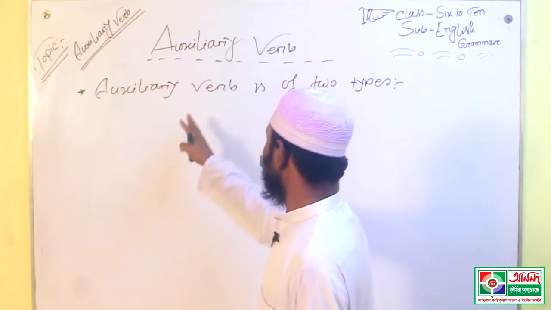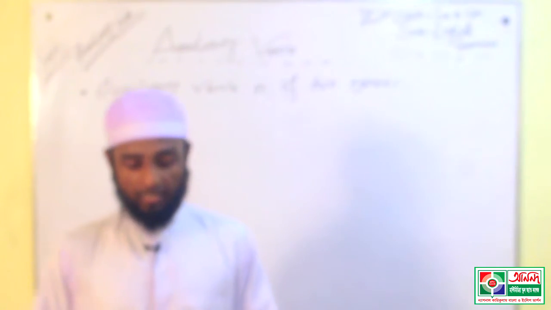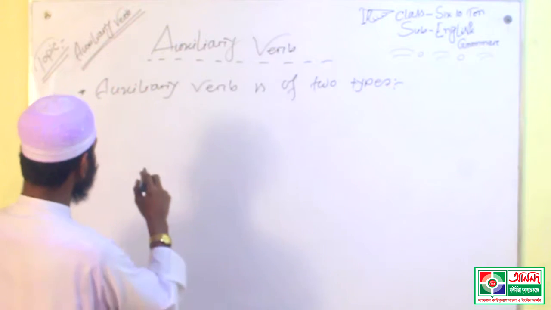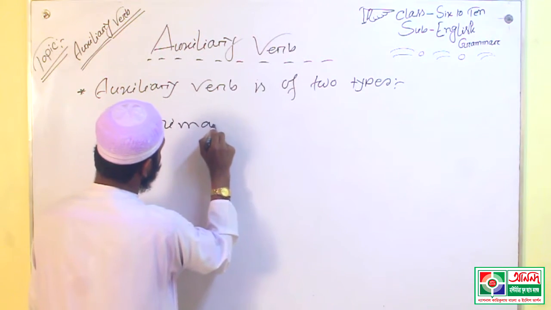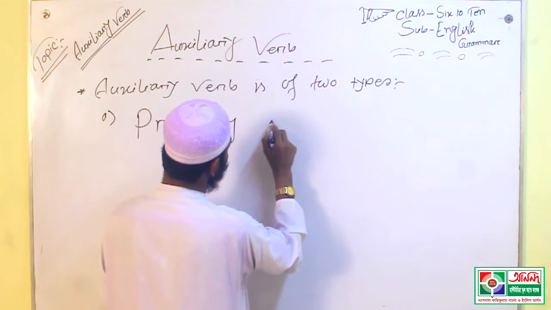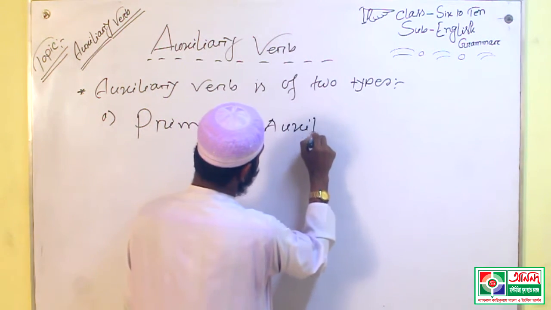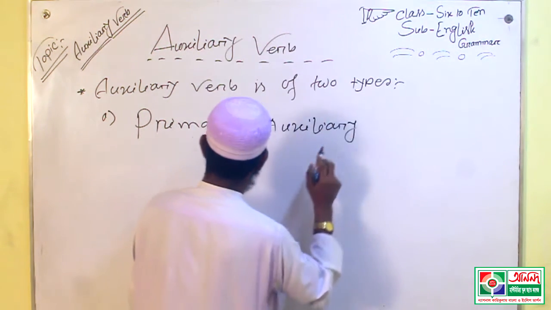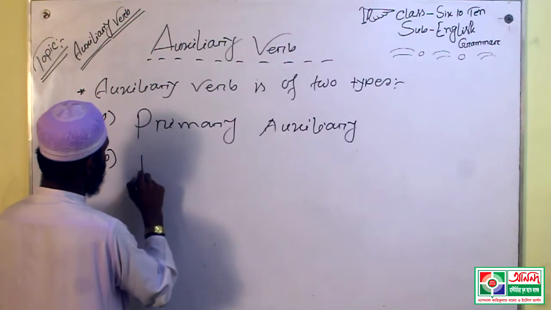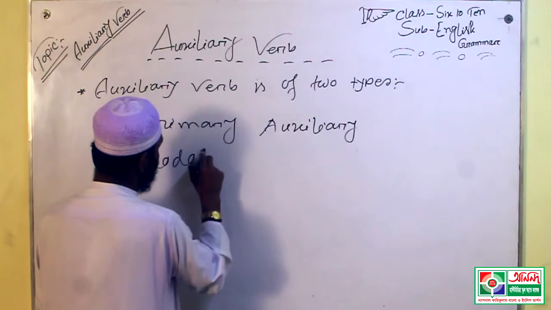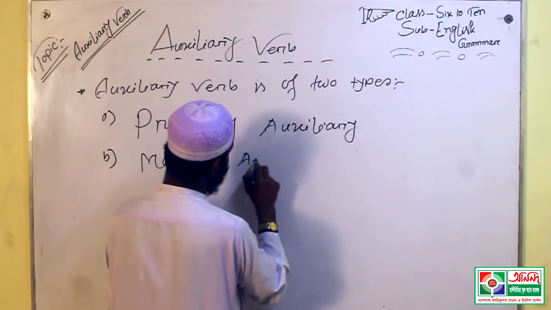This auxiliary verb is of two types. Number one, primary auxiliary, and number two, modal auxiliary.